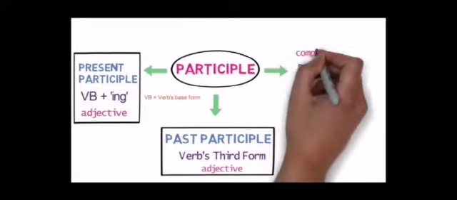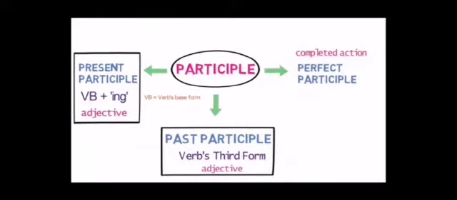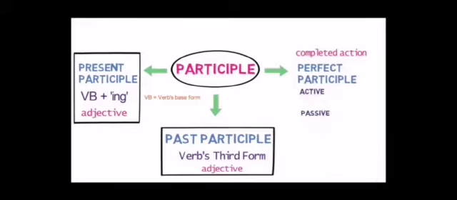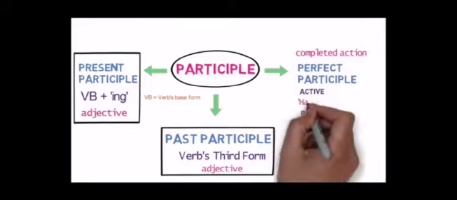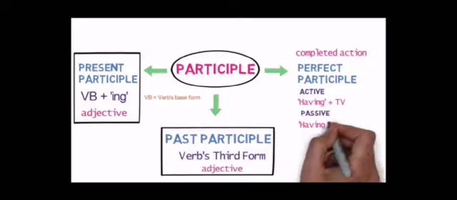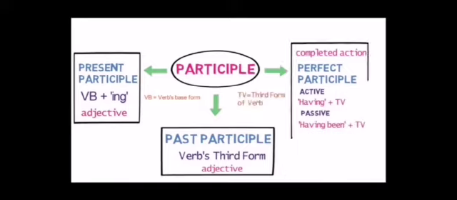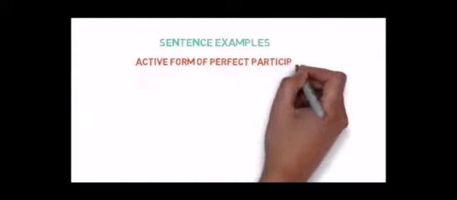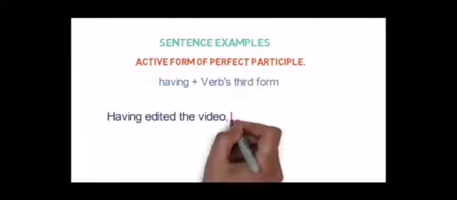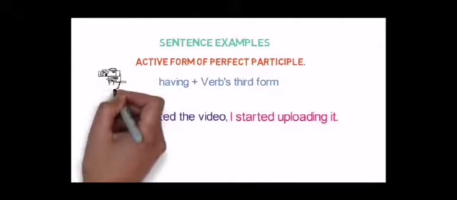Now we will talk about the last one. It is perfect participle. In perfect participle, we are talking about complete action. One in an active form, another in a passive form. In active form, we are using having plus verb third form. See. Active form of perfect participle, having plus verb third form.